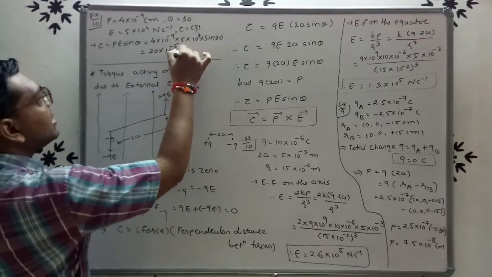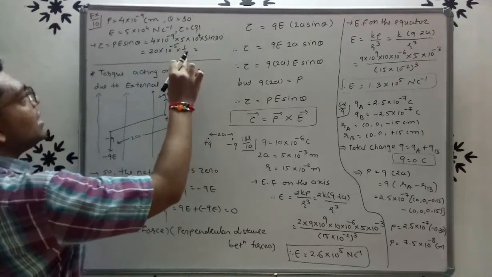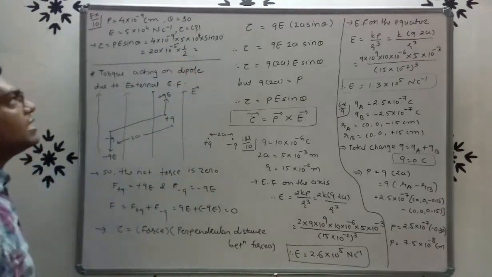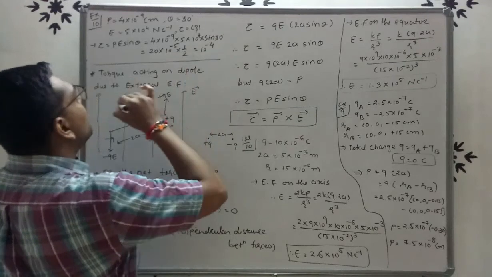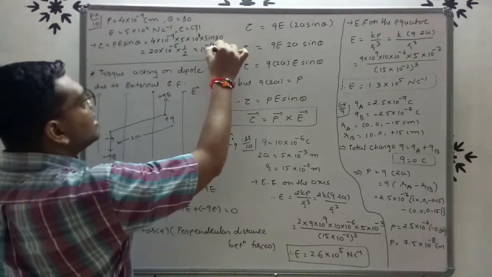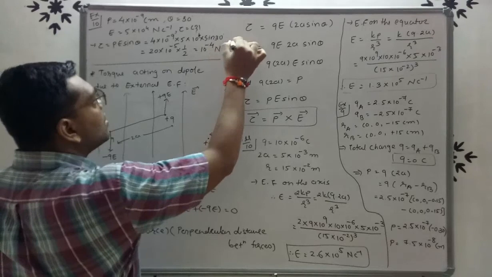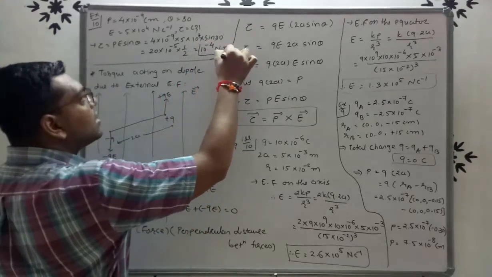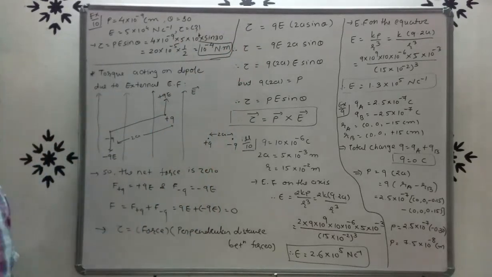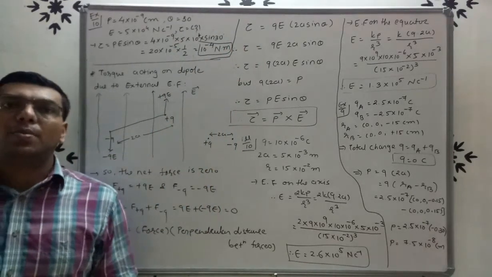Value of sin 30 is 1 by 2. So here 10 into 10 raised to minus 5. So we will get 10 raised to minus 4. So the torque is 10 raised to minus 4 Newton meter. Right. So the answer of torque is 10 raised to minus 4 Newton meter.